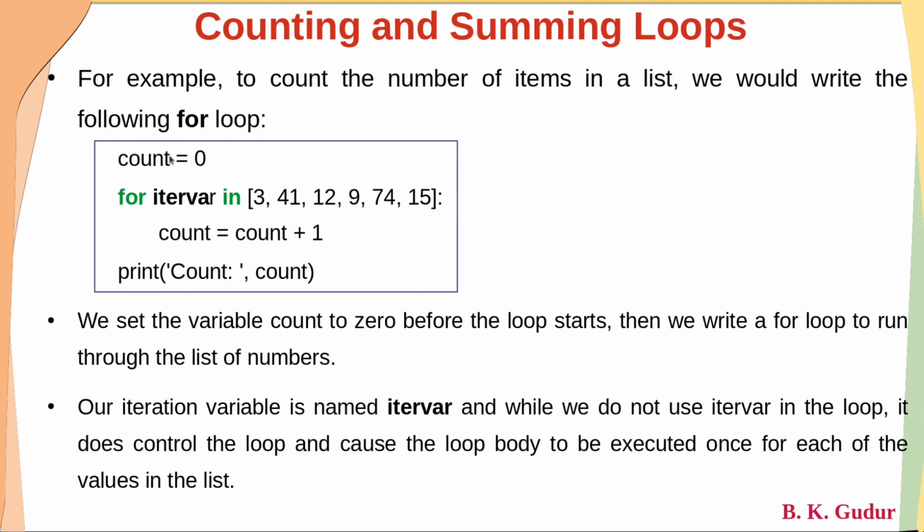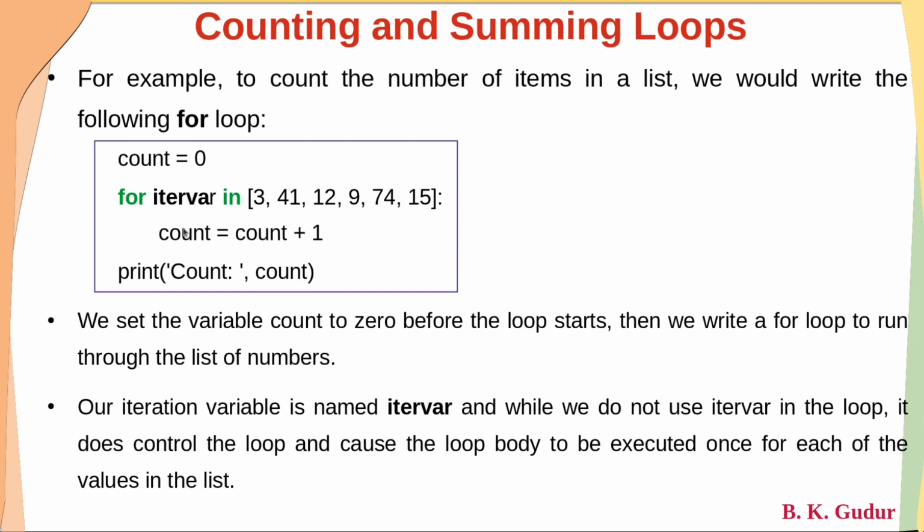Initially count will be 0, and the iter var will be holding 3, and when it is pointing to 3, the count statement will execute. To the existing value of count, 1 will be added and that will be stored again in count. Next, the iteration variable moves to the next item, which is 41, and now count will be incremented to 2. So on it continues. At the last, when the iteration variable reaches the end of this particular list, you will have a count which gives the number of items in this list.